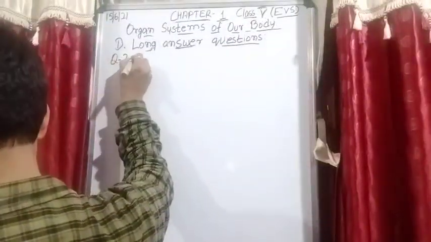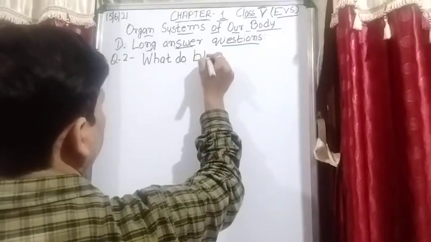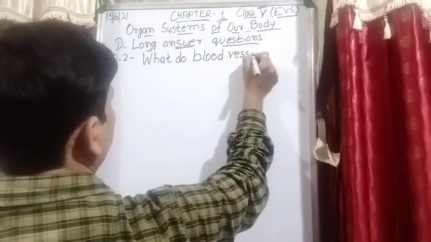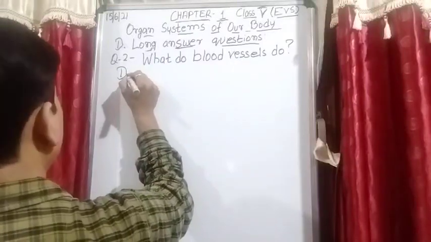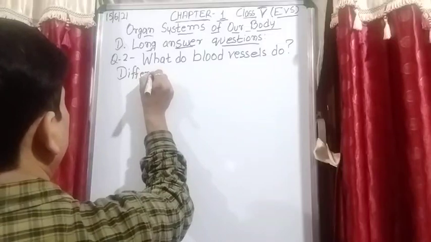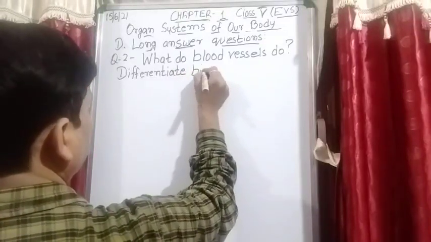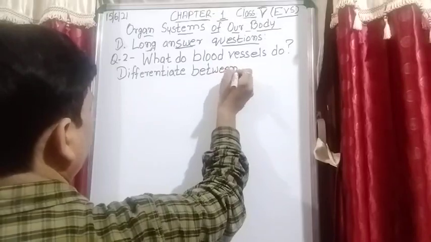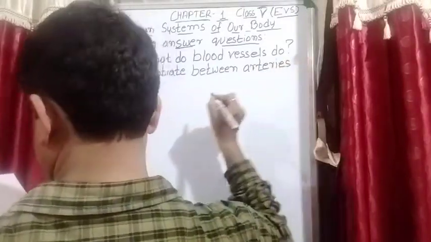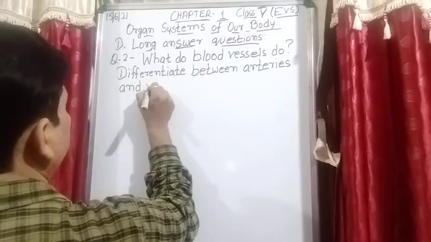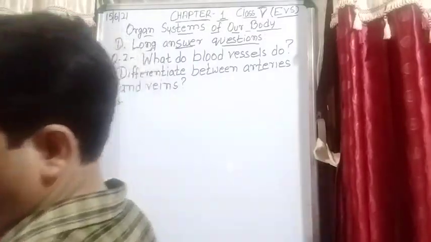Question 2. What do blood vessels do? Then we have to write: differentiate between arteries and veins. So note down the answer.